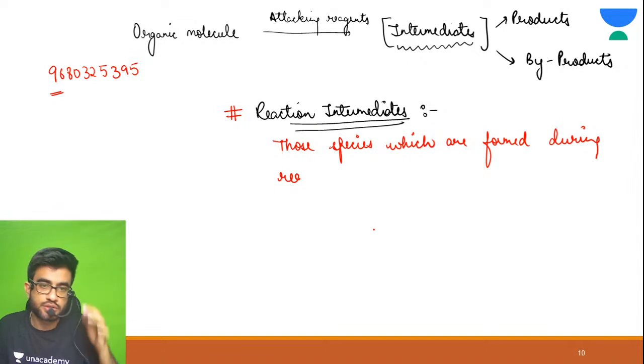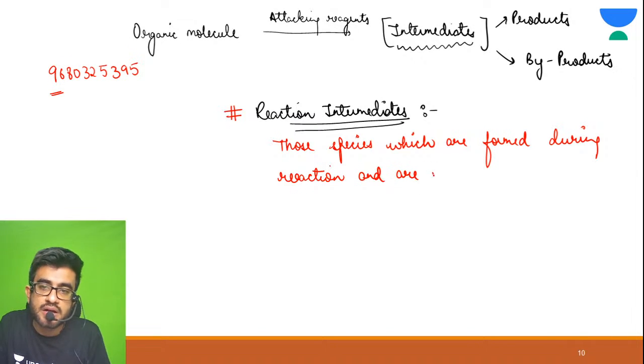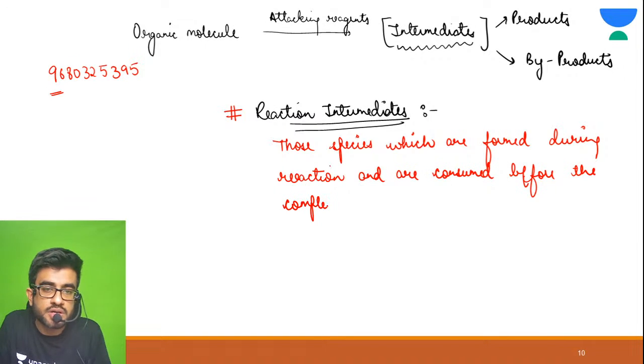All right, so let me give you reaction intermediates. Those species which are formed during reaction and are consumed before the completion of reaction.